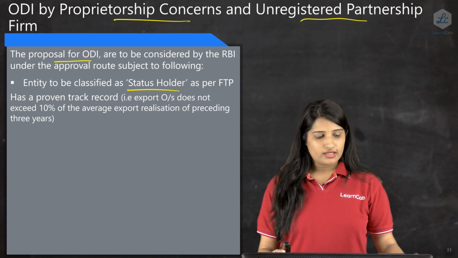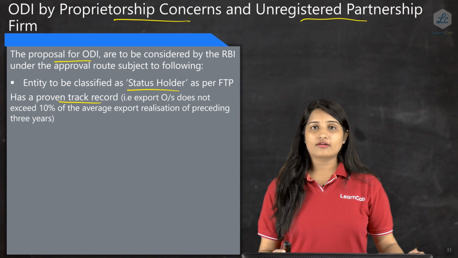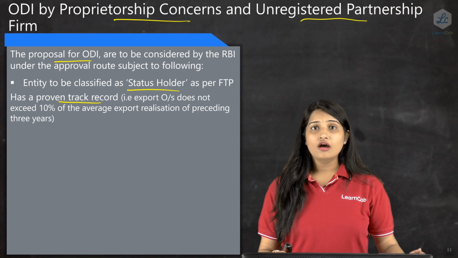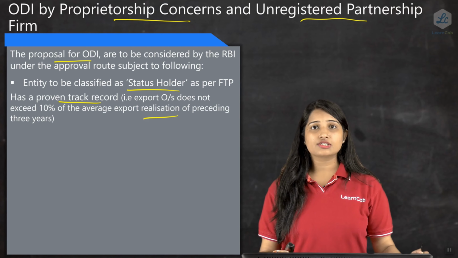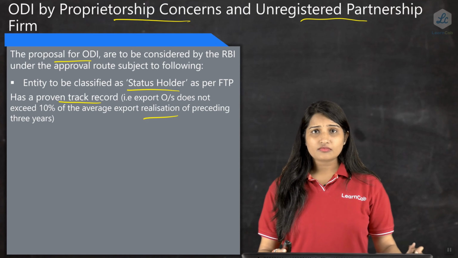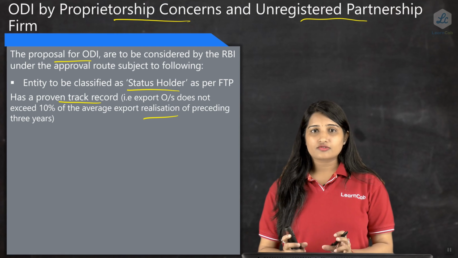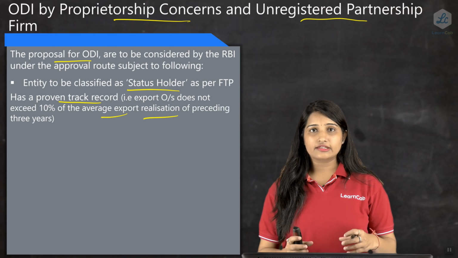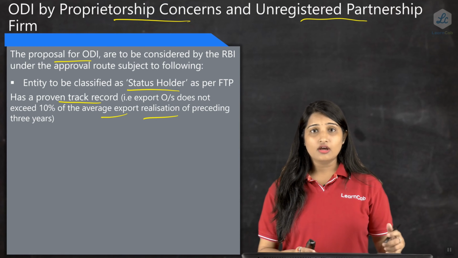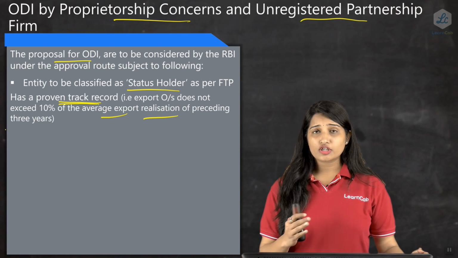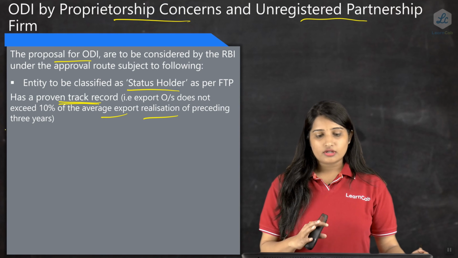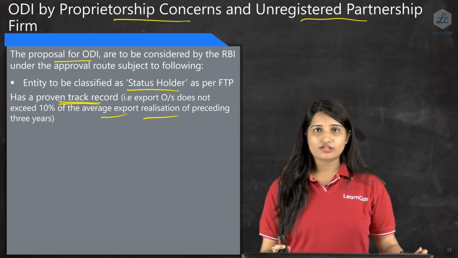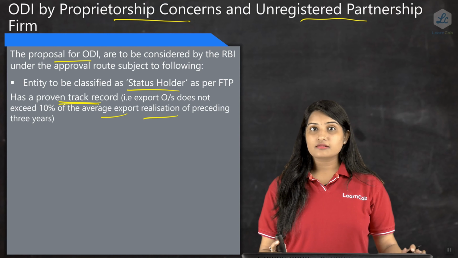The second one is that it should have a proven track record. What does proven track record mean? A proven track record means the exports of that particular entity do not exceed 10% of the average exports realization of the preceding 3 years. You take 10% of this average of the preceding 3 years, and it should not exceed that extent. That is known as a proven track record. If it does not exceed, only then RBI may or may not give an approval for an overseas investment by a proprietorship concern or an unregistered partnership firm.